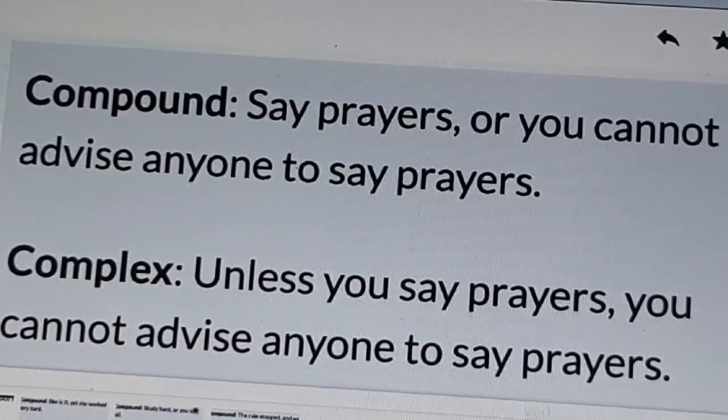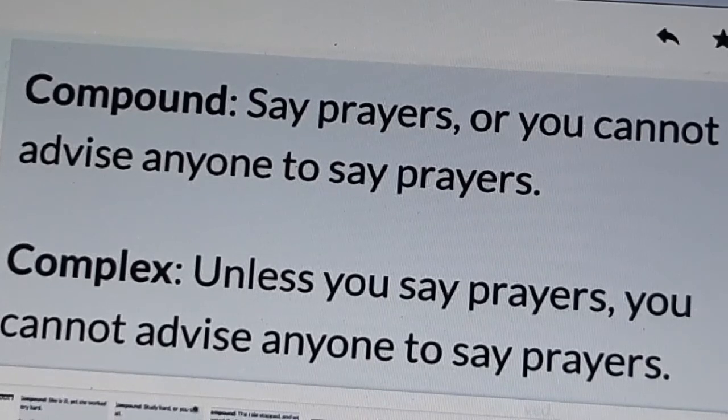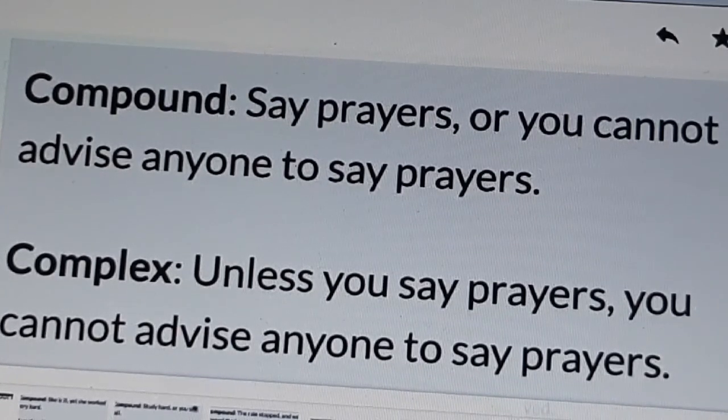Another example: say prayers or you cannot advise anyone to say prayers. Here, instead of "or", we are using "unless" in complex sentence. Unless you say prayers, you cannot advise anyone to say prayers.